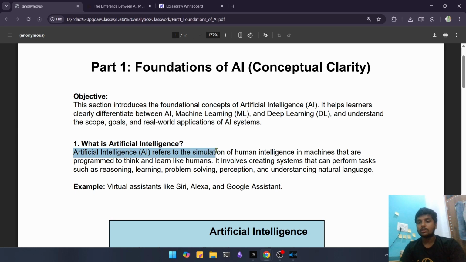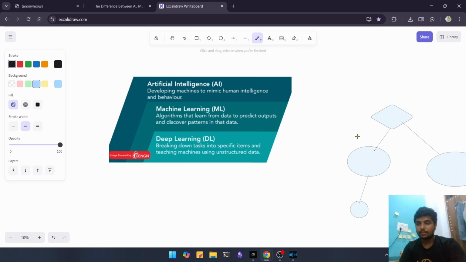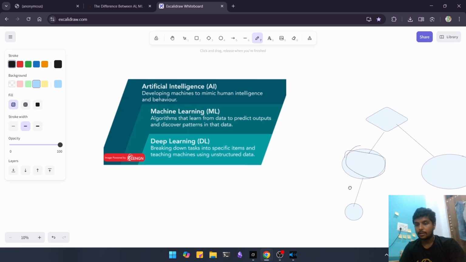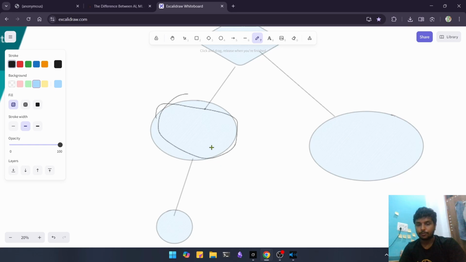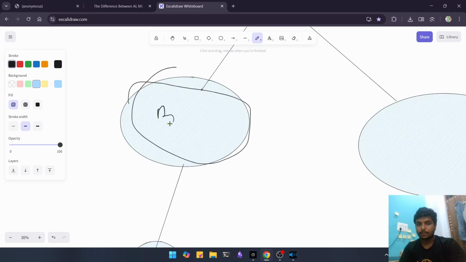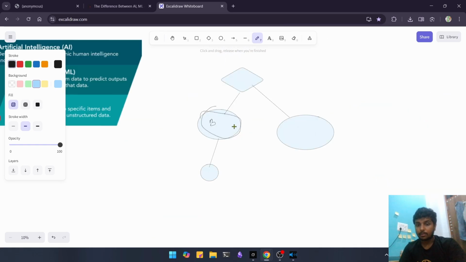Artificial intelligence refers to the simulation of human intelligence. Let's say this is the human brain, and if we want to think and move our hand, or if we touch something hot, the signal goes to the brain and we receive other signals through neurons, and it all processes with the help of these nerves and small signals called neurons.